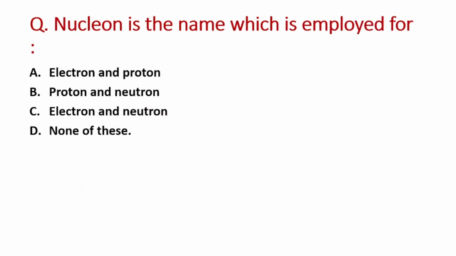Next question: nucleon is the name which is employed for? A option is electron and neutron, B option is proton and neutron, C option is electron and neutron, and D option is none of these. So the right answer is option B, that is proton and neutron.